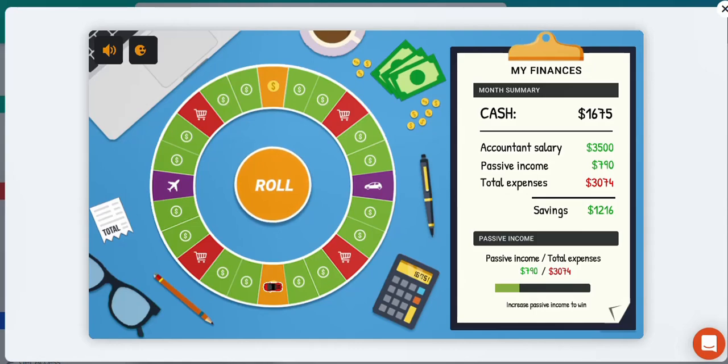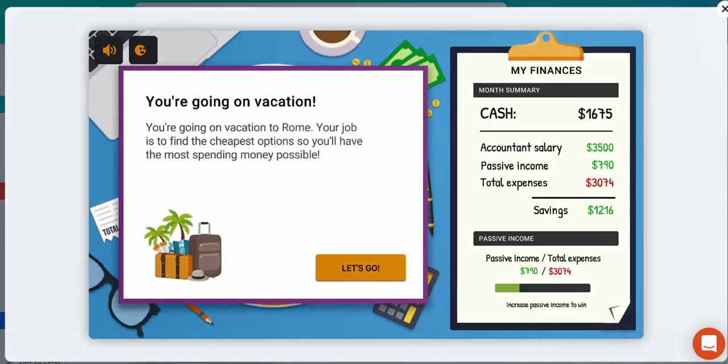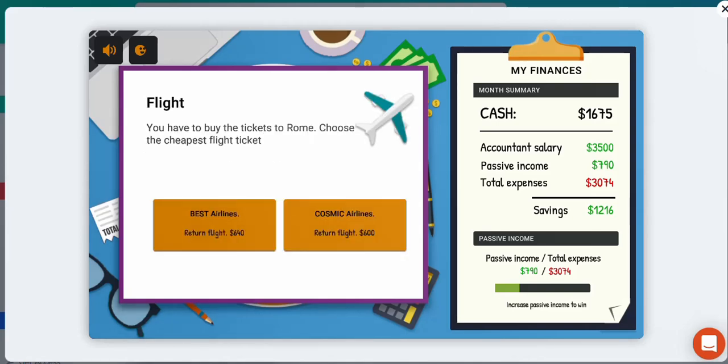Okay, we've received more money. We're going on vacation. Great. Your job is to find the cheapest option so you have the most spending money possible. Okay, so sometimes if you want to go on vacation, you need to make a decision.